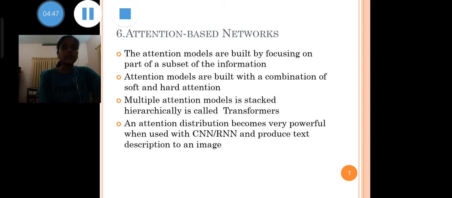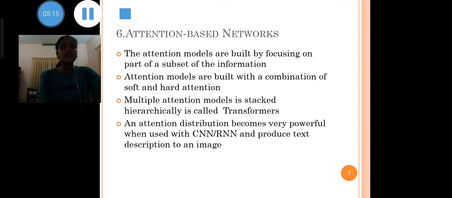Attention models are built with a combination of soft and hard attention and fitted by back-propagating soft attention. Multiple attention models stacked hierarchically are called transformers. These are efficient to run in parallel stacks so that they produce state-of-the-art results with comparatively less data and time for training the model.